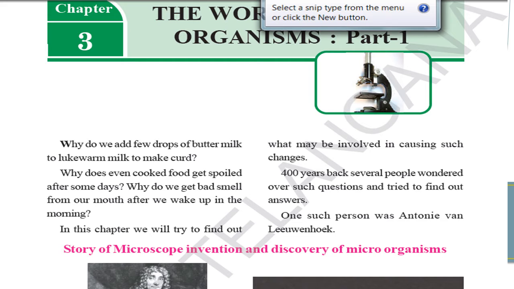Why does even cooked food get spoiled after some days? What's the matter? Why do we get a bad smell from our mouth after we wake up in the morning? Because of microorganisms. In this chapter, we will try to find out the answers. 400 years back, several people wondered over the many questions they had. One such person was Antony van Leeuwenhoek. The story of the microscope, invention and discovery of microorganisms.